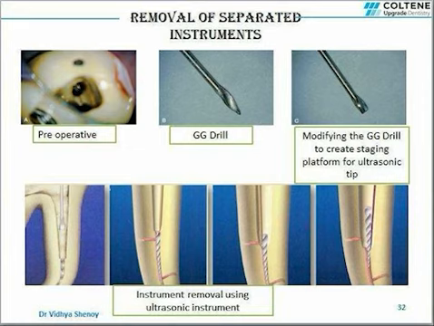As you can see in the images here, a GG drill can be modified to create a staging platform. Then the ultrasonic tip is activated on this platform, and the vibration will help the instrument to loosen up and move toward the orifice. So this way we can retrieve a separated instrument using ultrasonic tips.